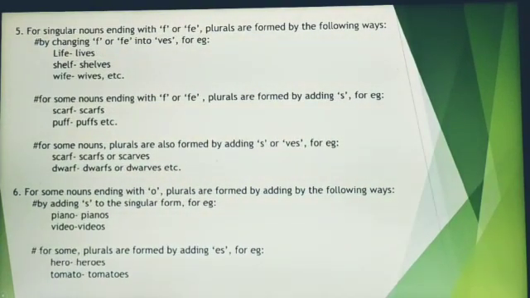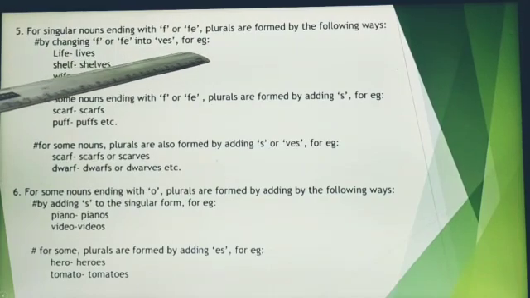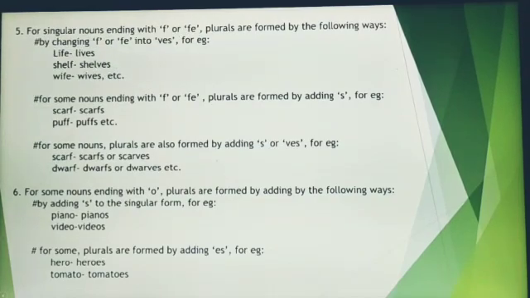For singular nouns ending with f or fe, we have got different ways to convert it into plural forms, like by changing the f or fe into ves, like life, lives, shelf, shelves, wife, wives. For some nouns ending with f or fe, plurals are formed by adding s, like cuff, cuffs, puff, puffs.